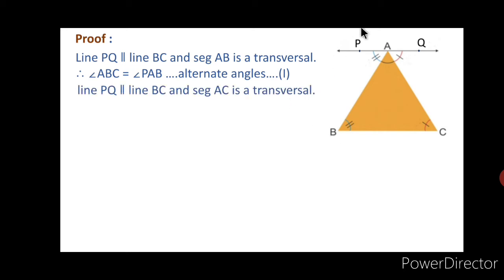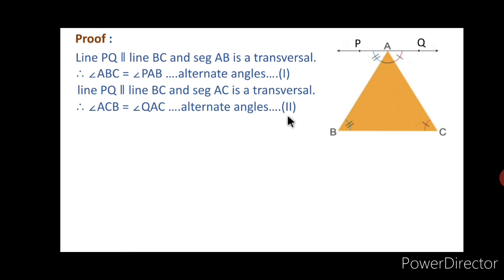Then line PQ is parallel to line BC, and when we consider the segment AC as transversal, then here also we get a pair of alternate angles, that is angle ACB and angle QAC.